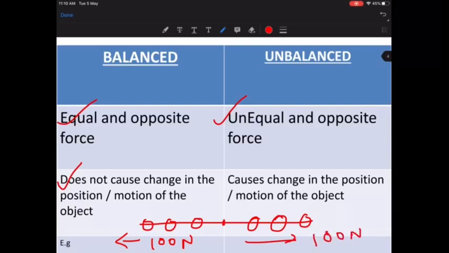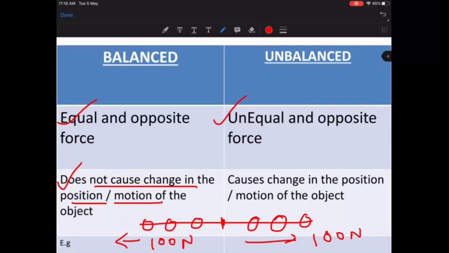Now is this force balanced? Yes, this force is balanced, correct? So if the forces are balanced, is this rope going to move? No, it is not going to move. So that is my second point. The second point is, any balanced force will not cause any change in the position or motion of the object.